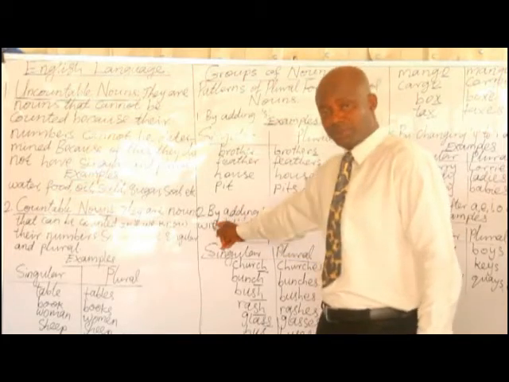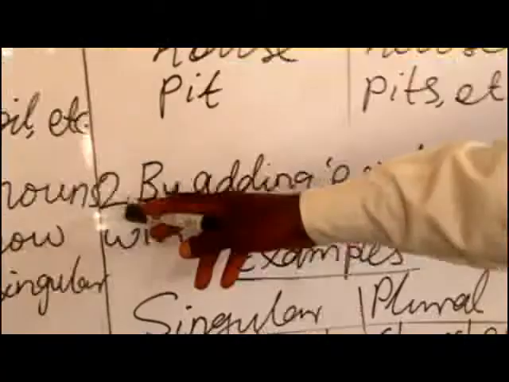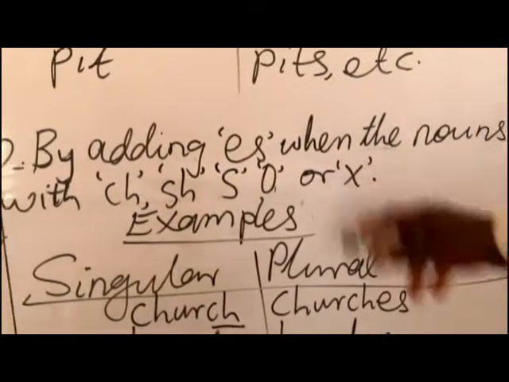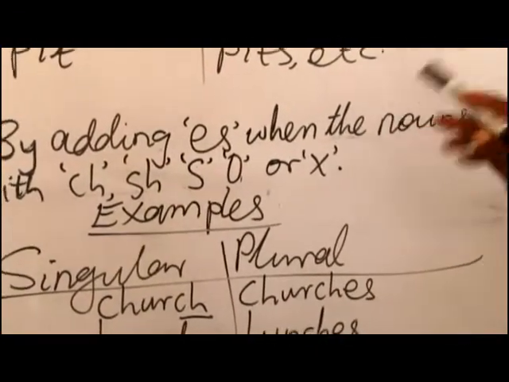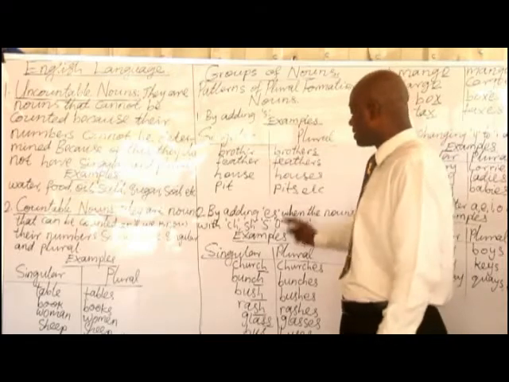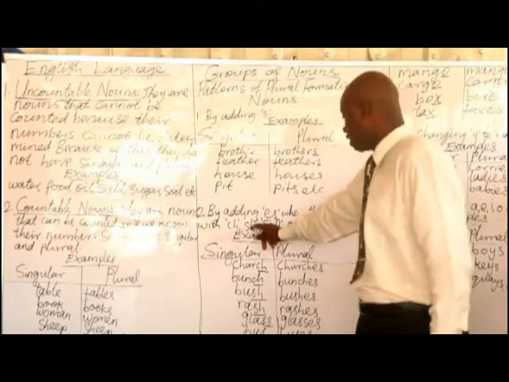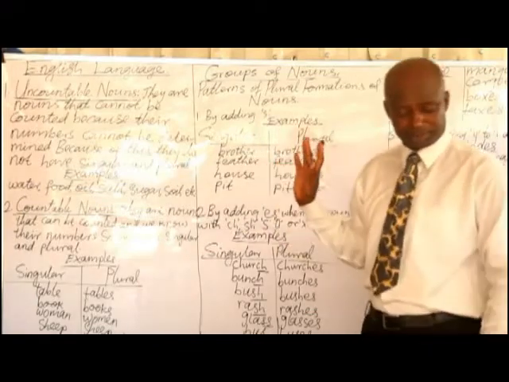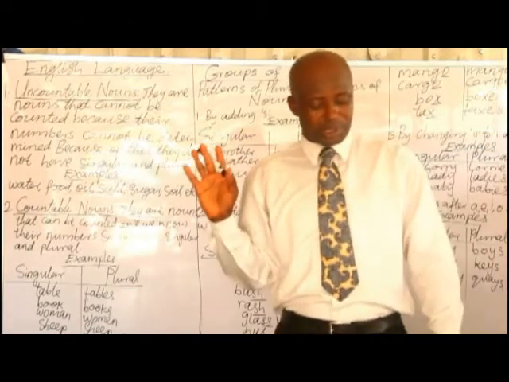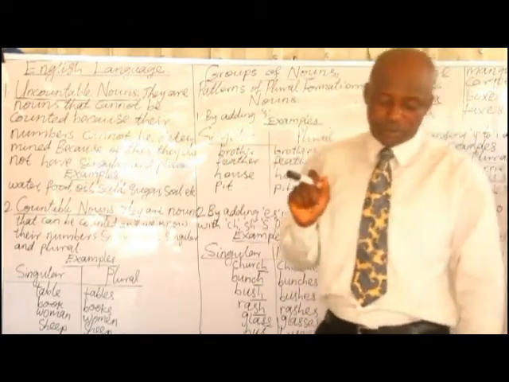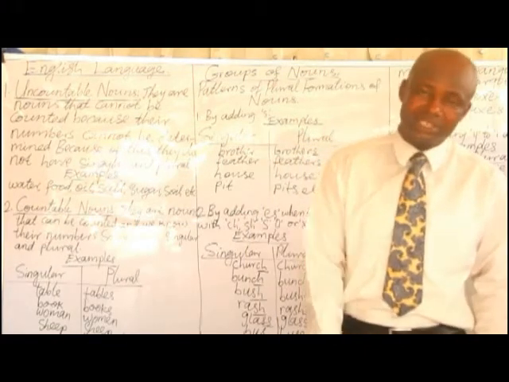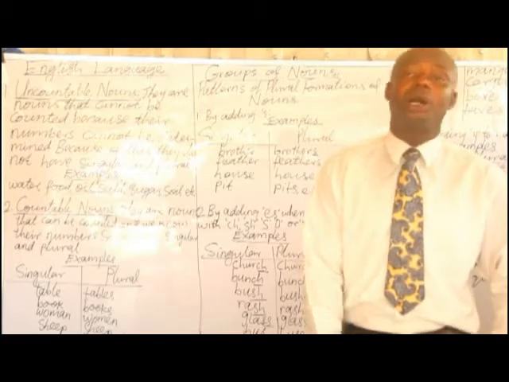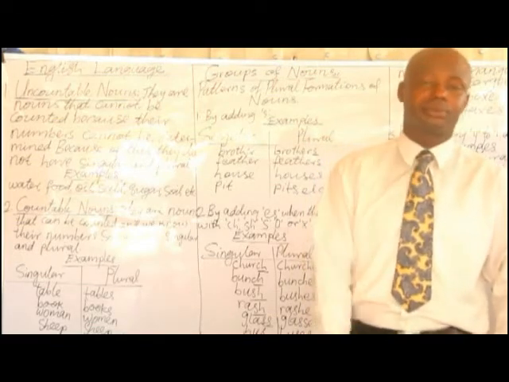Now, number two. We add es to pluralize a noun that ends with ch, sh, s, o, or x. We add es to make a noun that ends with CH, SH, S, O or X, plural.